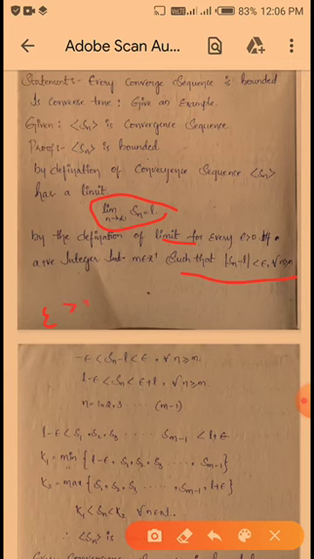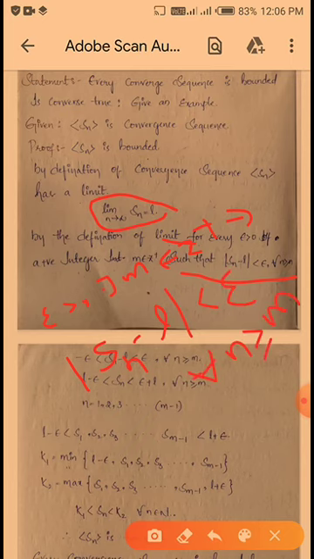For every epsilon greater than 0, there exists m belonging to Z plus such that mod Sn minus L less than epsilon for all n greater than or equal to m. So, by definition of limit.